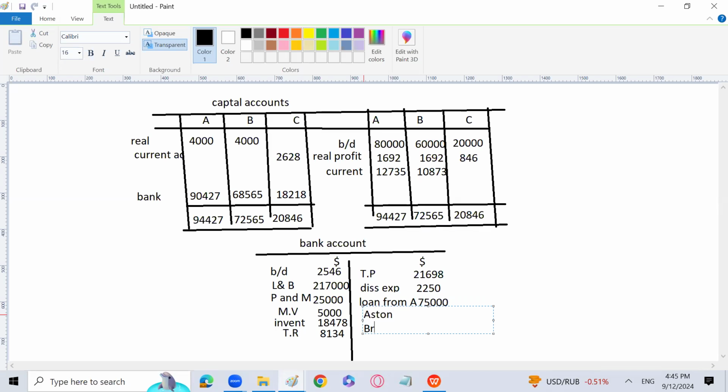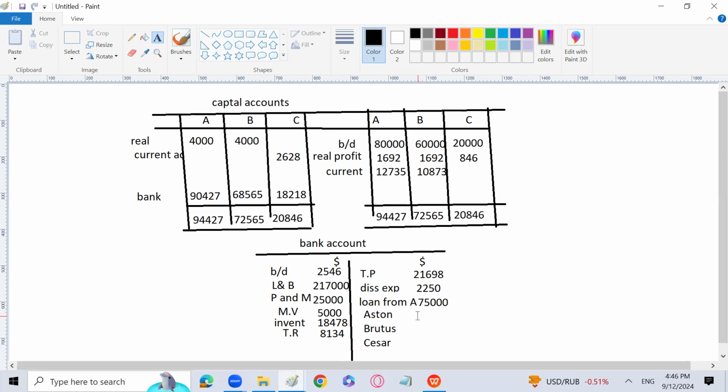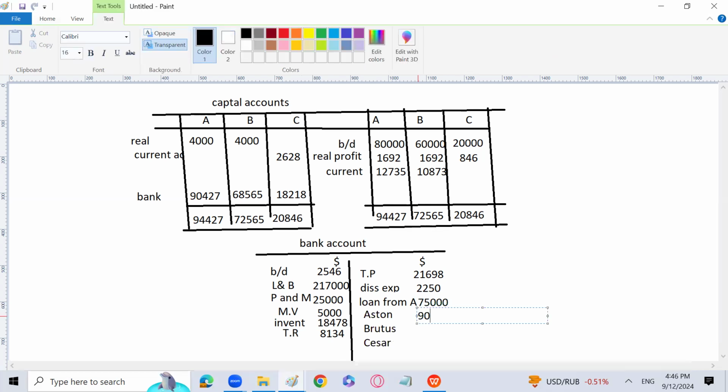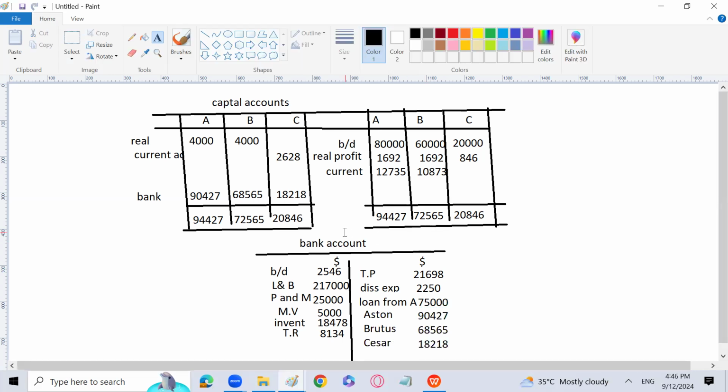Now the payments which are supposed to be paid through bank to all these people, Western, Lucas, and Scissor, we have paid the amount to all of them: 90427, then 68565, and then 18218. Now I'll go for the total of the two sides, and they should be equal, which states that you have solved the question correctly.